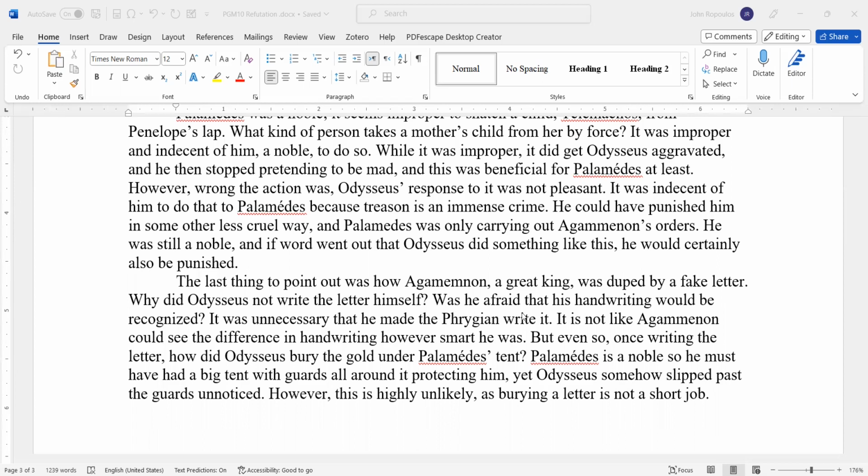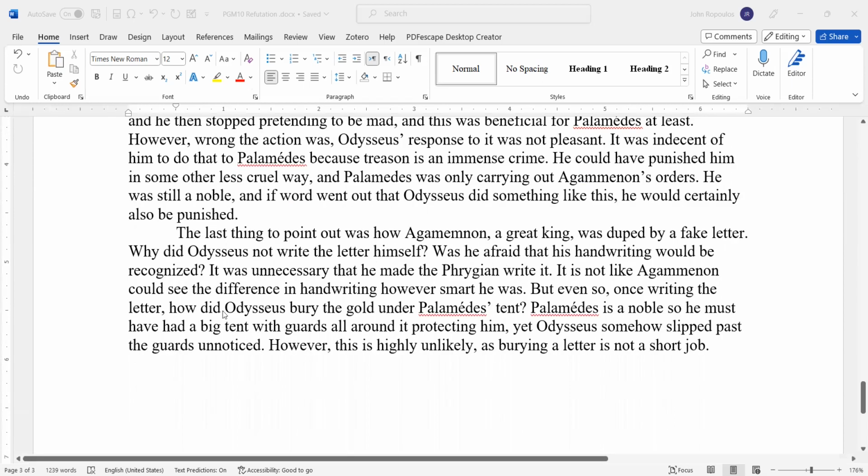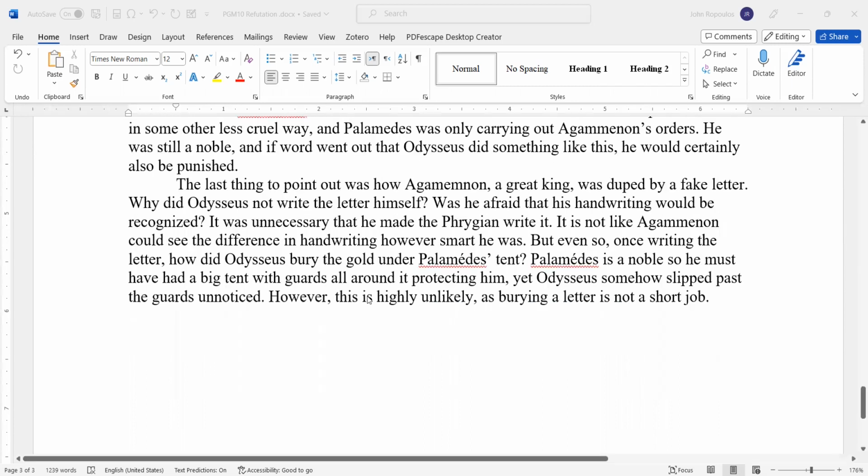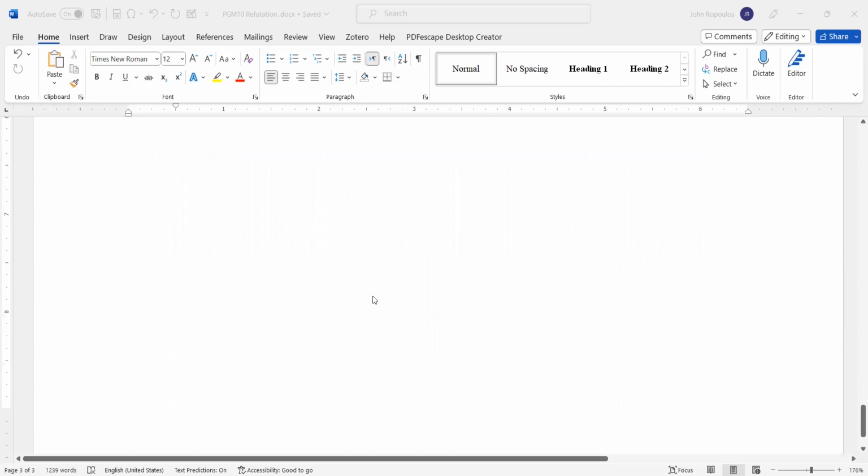Right, rhetorical question. Was he afraid that his handwriting would be recognized? It was necessary that he made the Phrygian write it. It is not like Agamemnon could see the difference in handwriting, however smart he was. But even so, once writing the letter, how did Odysseus bury the gold under Palamedes' tent? Palamedes is a noble, so he must have had a big tent with guards all around it protecting him. Yet Odysseus somehow slipped past the guards unnoticed. Okay, so on and so forth, right?